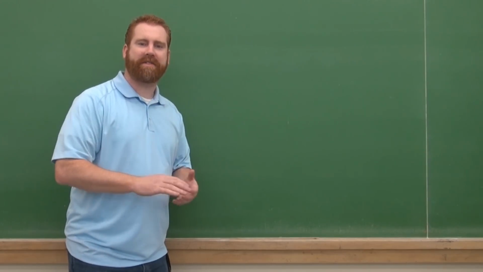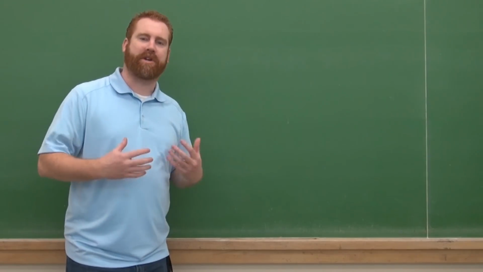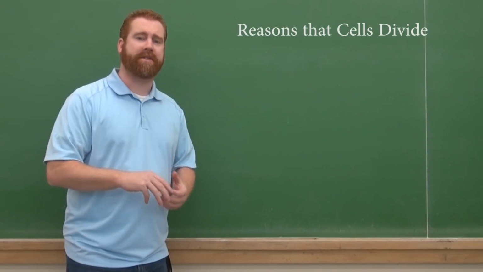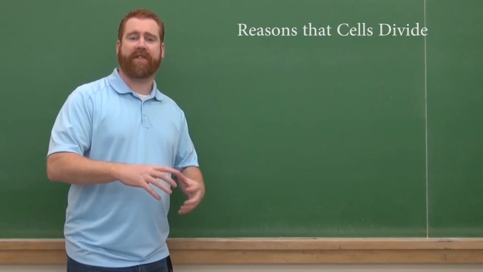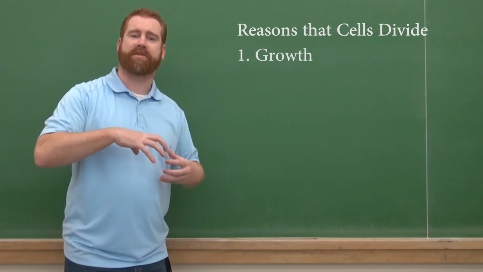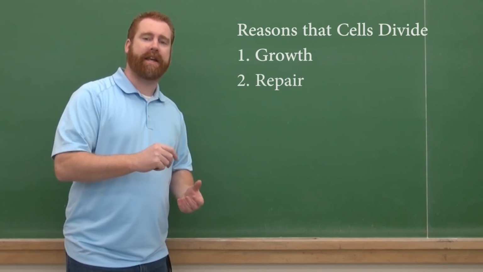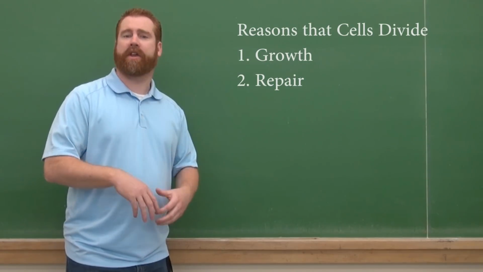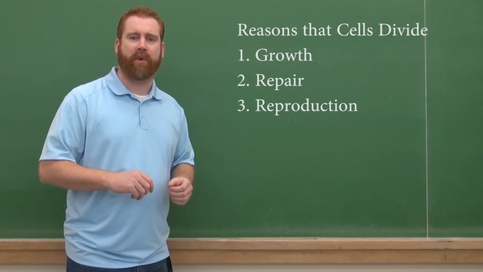Welcome back, science fans. Today we're going to be talking about the process of mitosis, which is how cells go about dividing. Now, there are three main reasons that cells will divide. The first is that they want to grow larger, or organisms need to grow larger. The second is so they can repair dead or worn out cells. And the third is so they can reproduce. Let's look at each one in more detail here.